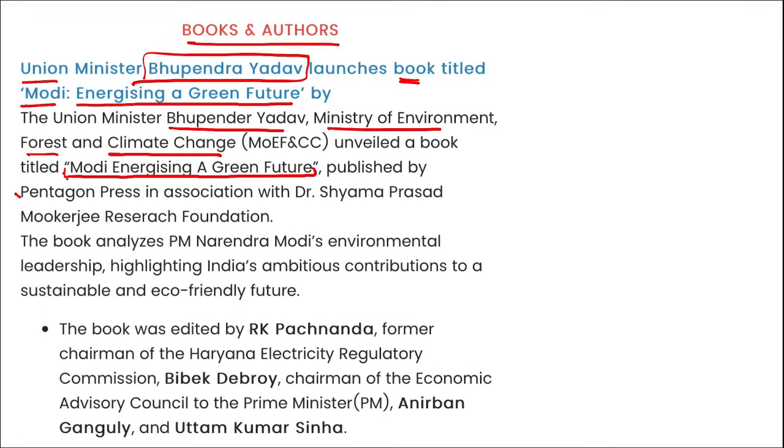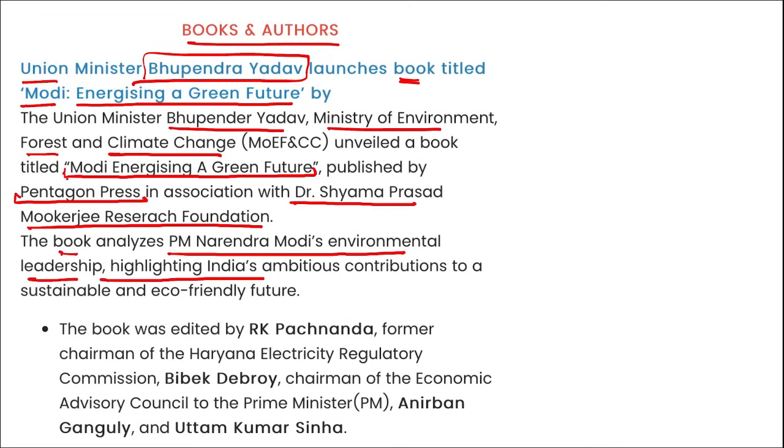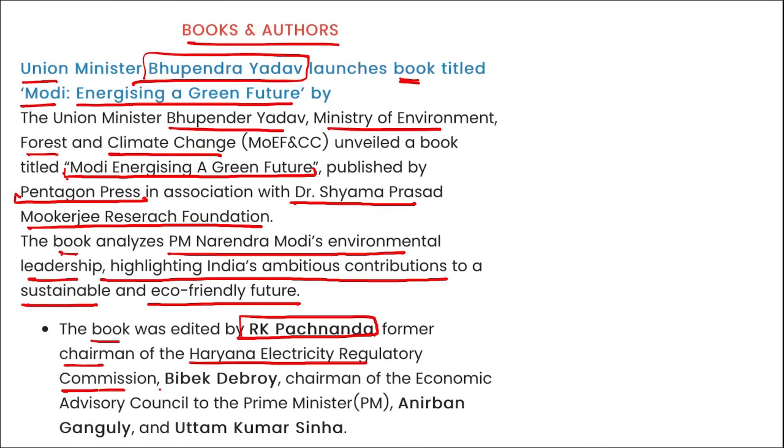This book is published by Pentagon Press in association with Dr. Shyama Prasad Mukherjee Research Foundation. This book analyzes PM Modi's environmental leadership, highlighting India's ambitious contributions to a sustainable and eco-friendly future. It was edited by R.K. Pachnanda, former chairman of Haryana Electricity Regulatory Commission, Bibek Debroy, chairman of the Economic Advisory Council to the PM, Anirban Ganguly and Uttam Kumar Sinha. So just remember this name. And who launched it? Launched by Bhupendra Yadav ji.